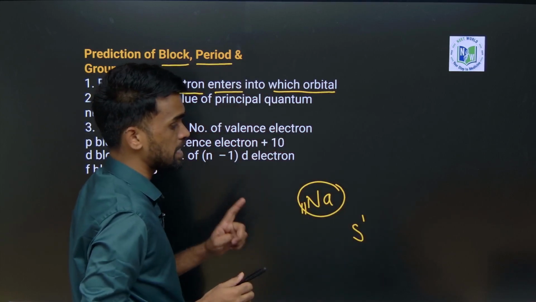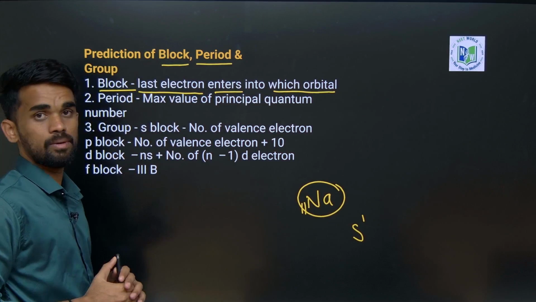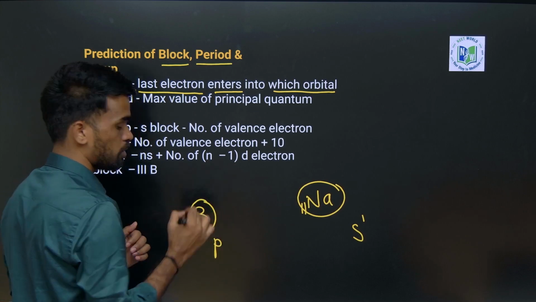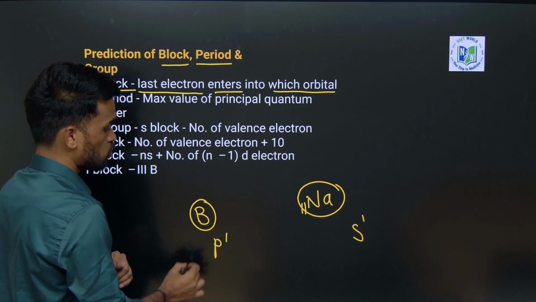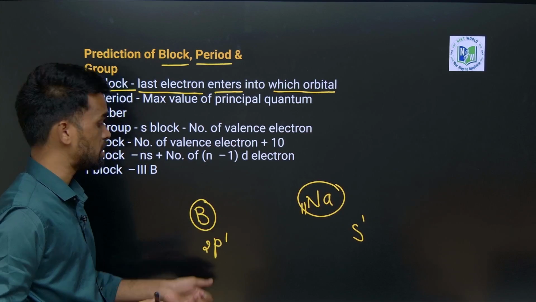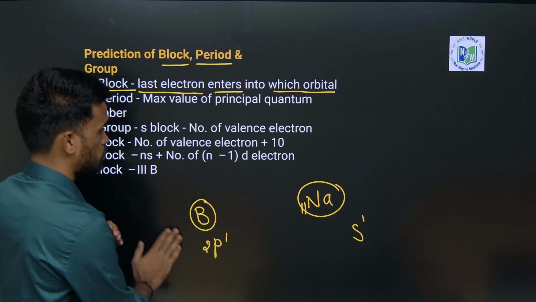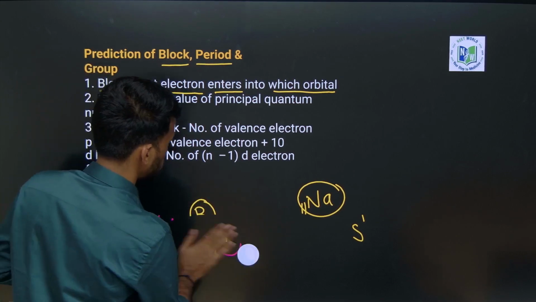Therefore, we can say it belongs to the S block. Similarly, for boron, the last electron enters a P orbital, P1. Therefore, we can say boron belongs to the P block. I hope this is clear.